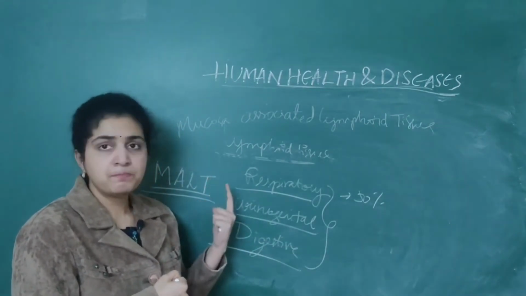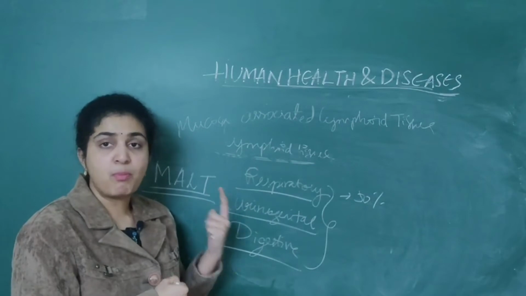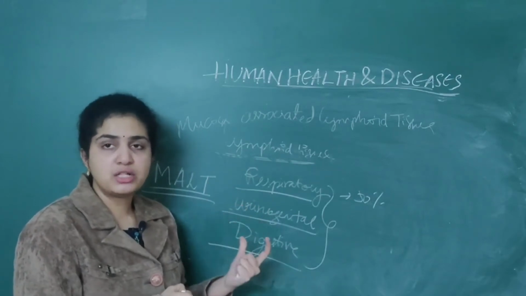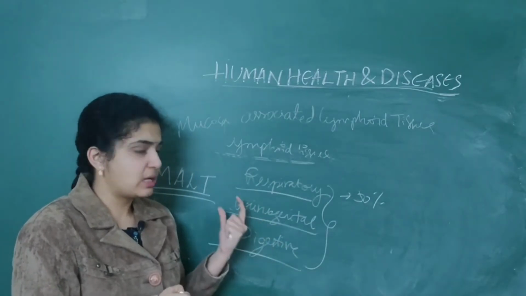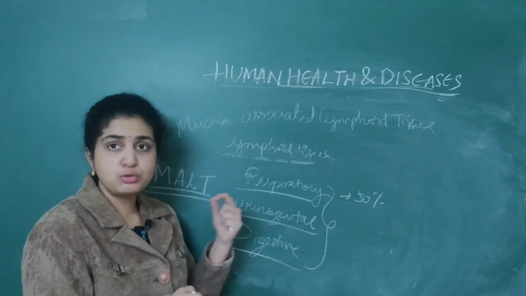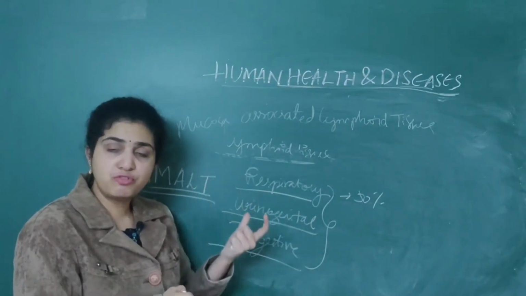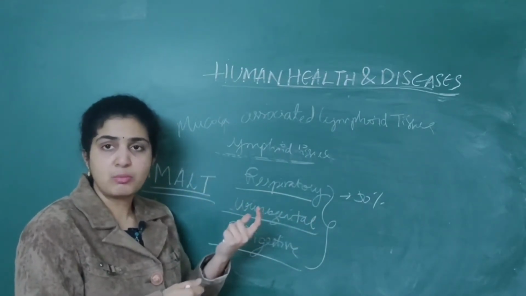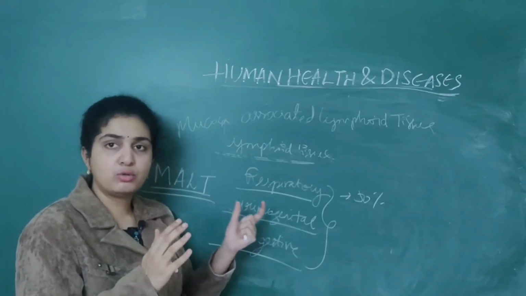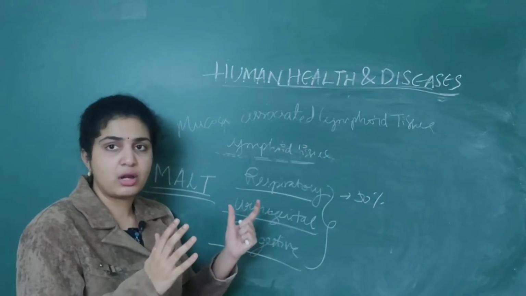So what is this called? MALT, mucosa associated lymphoid tissue. And these three, the respiratory, digestive and urinogenital tracts, constitute about 50% of the lymphoid tissue present in our body. The rest 50% is in the neck and elsewhere, numerous axillary lymph nodes and so on.